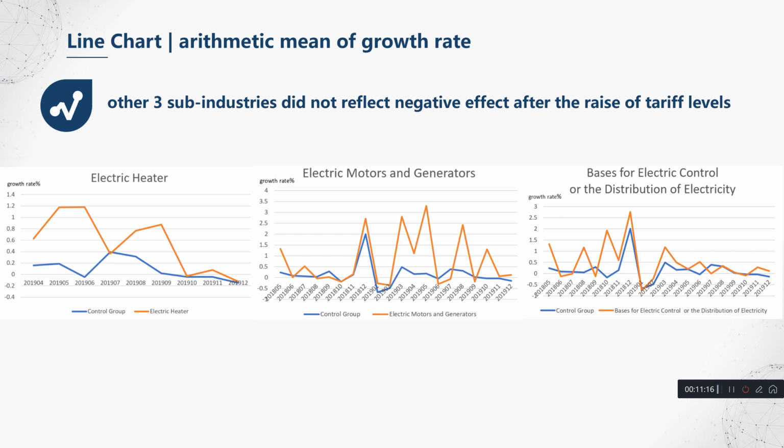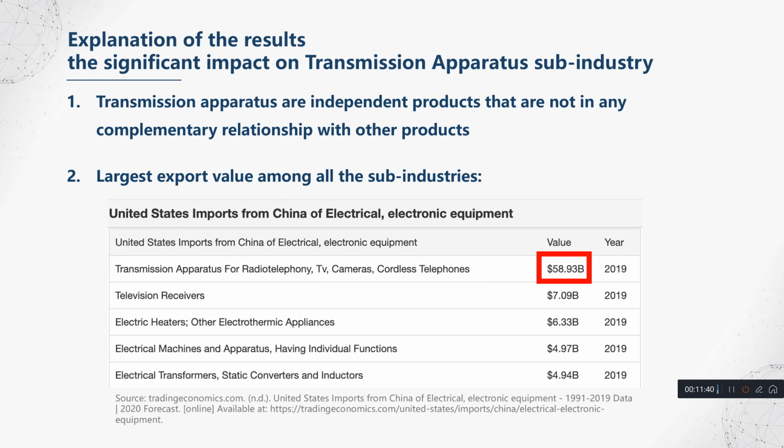However, only from the line charts of the rest three sub-industries, we can see an immediate decline after the rise of tariff levels. Combined with the Part 1 analysis of the DID, we can conclude that the trade war led to a negative but insignificant impact on the export value growth of the three sub-industries. According to our result, the negative coefficient shows that all of the four treatment groups are being negatively influenced by the additional tariff during the trade war.